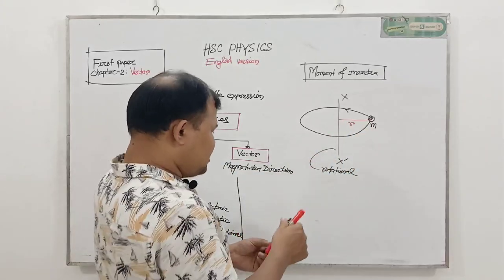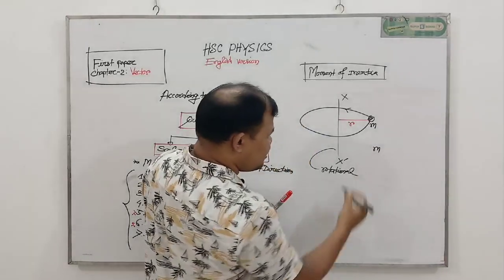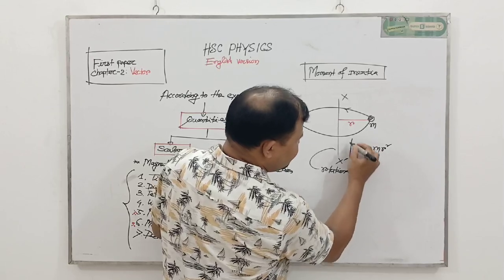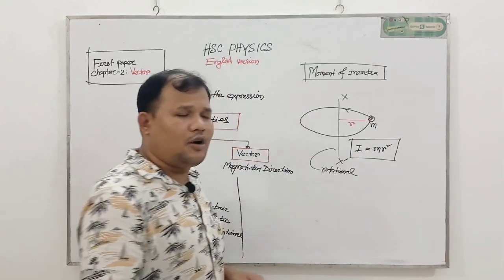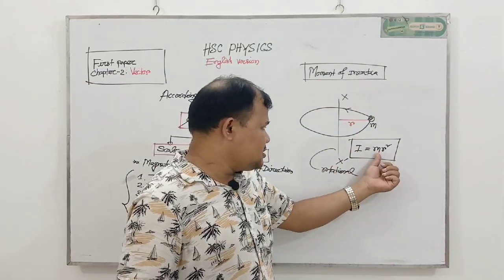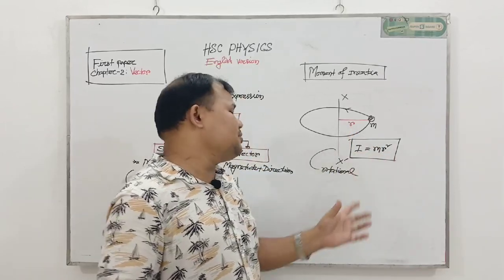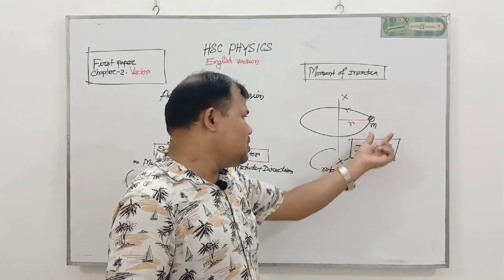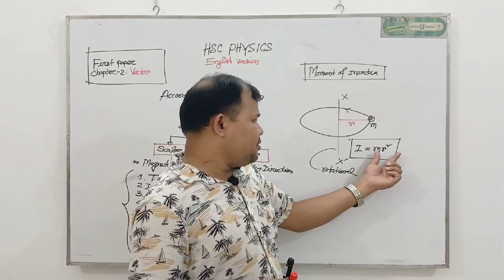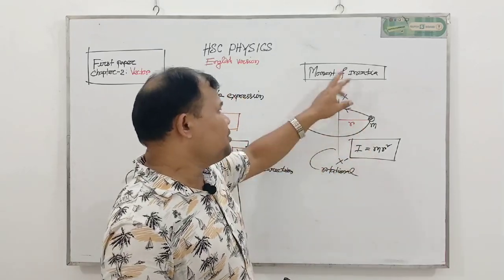The definition of moment of inertia is the product of mass and the square of the perpendicular distance. What is moment of inertia? The product of mass, m is the mass, and r square, r is the perpendicular distance between the rotational axis and mass. So we state our definition: the product of mass and the square of the perpendicular distance between the rotational axis and mass is called moment of inertia.